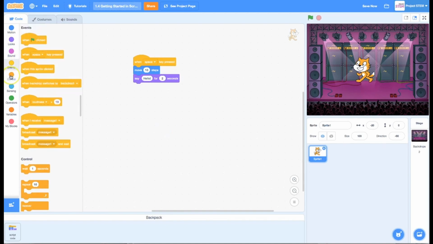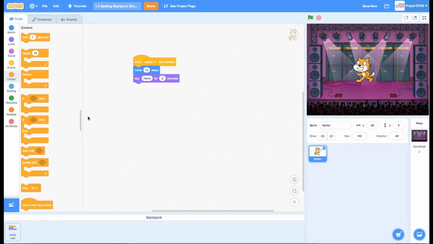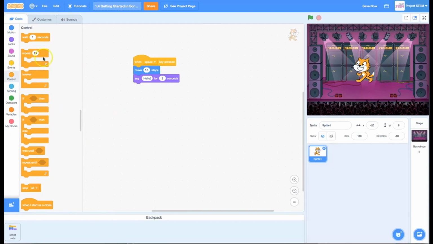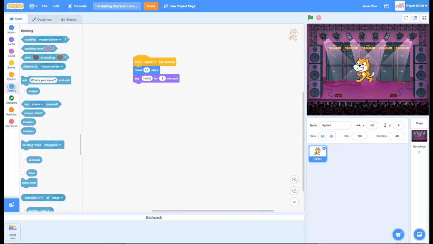The next panel we come to is our control panel. If you remember, we talked about a couple of keywords: repetition and selection, and how those two things can really drive your program and direct the flow of logic through your program. This is where we find those things. We find those blocks that tell our program that if something is true, then do this. Otherwise, do this other thing, or repeat something a certain amount of times, or pause everything in the program, wait for a certain amount of seconds. In the control section, you control the flow of logic through your program, through repetition and selection.